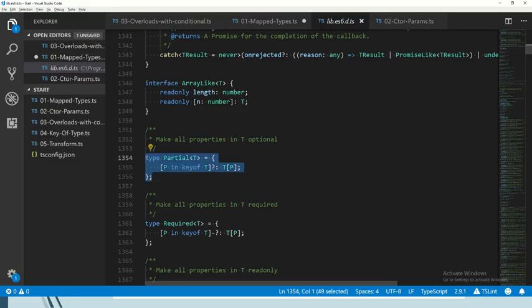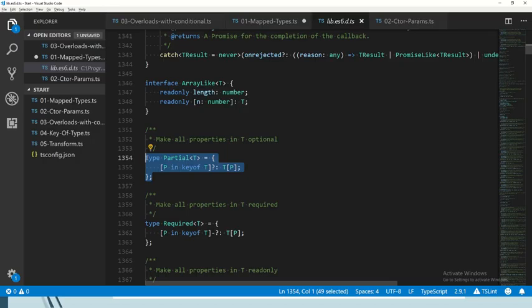We're going to look at it a little bit closer, see exactly what it does, and try to understand and be able to build these types, which are called mapped types, ourselves. How many of you have used mapped types? Okay. How many of you know how to define a mapped type?